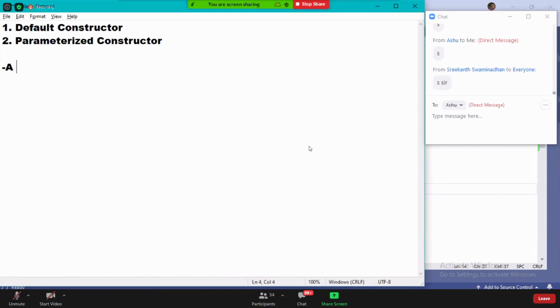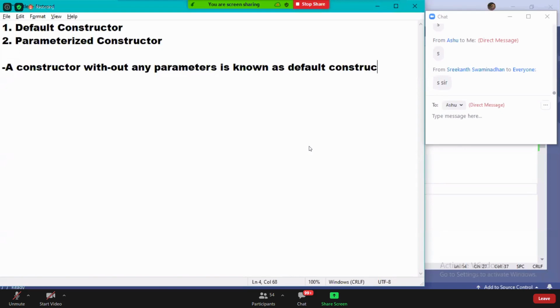Okay? See, a constructor without any parameters is known as a default constructor.